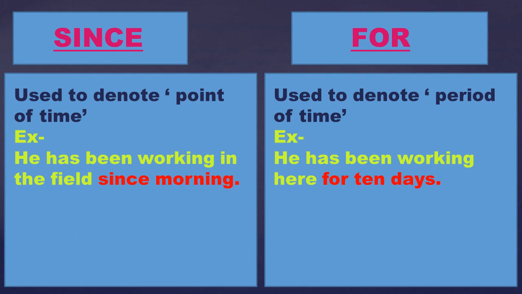Then next is since and for. Since is used to denote a point of time, a particular point of time. For example, he has been working in the field since morning. For is used to denote a period of time. For example, he has been working here for 10 days. That means since indicates the point of time and for indicates period of time, 10 days, 12 months, 30 days, 7 days, like this. Next we have homework solutions.